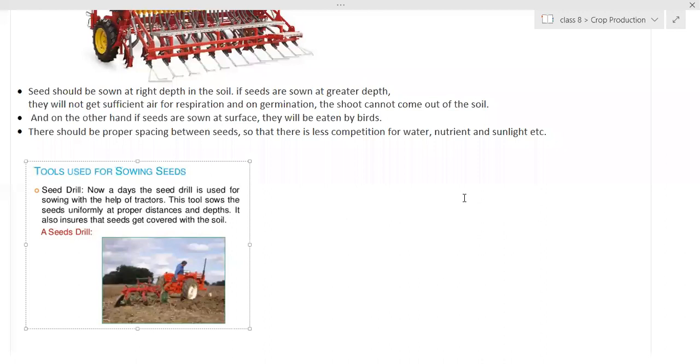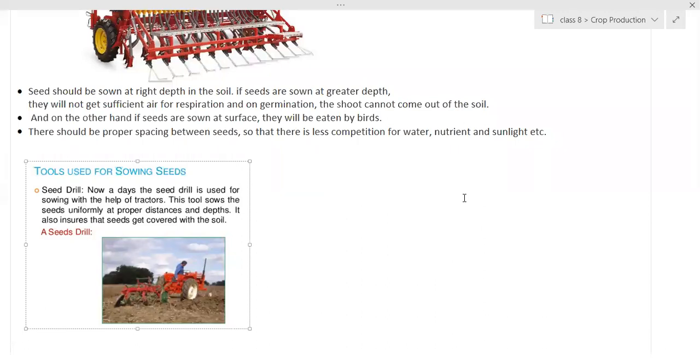But there are some disadvantages as well. We will learn the advantages of manure and disadvantages of fertilizers. There are also some advantages of fertilizers. All these things we will study next class. So we will stop here today.